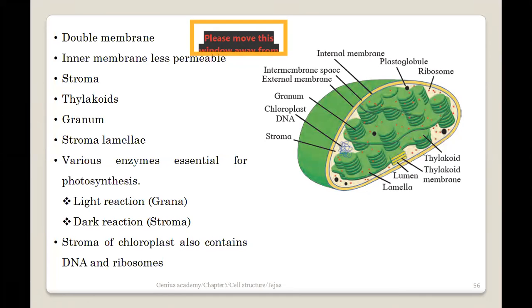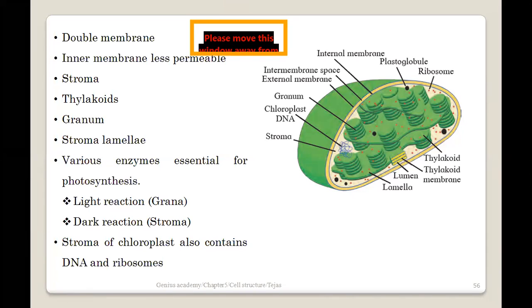Okay. Now these granas are actually connected to each other by a typical structure called as a stroma lamellae. So you can see ये grana से इस granum तक there is a connection, यहाँ से यहाँ तक there is a connection, and so on. So this typical structure which actually connects one granum to the next granum is called as a stroma lamellae, or an intergrana lamellae. But then in your book they have used the word stroma lamellae, so I am following the single word. So it is a stroma lamellae which is actually connecting the two granums.